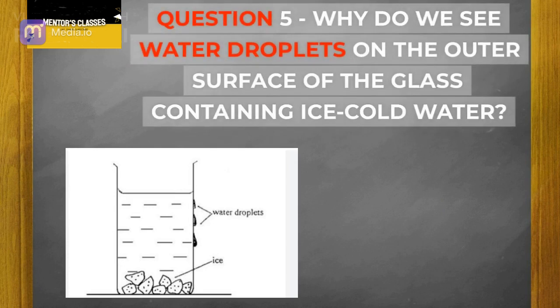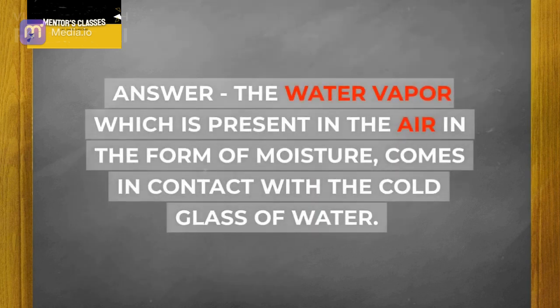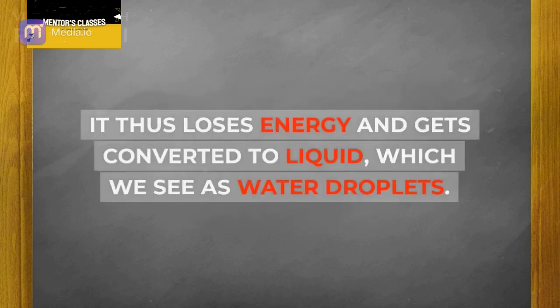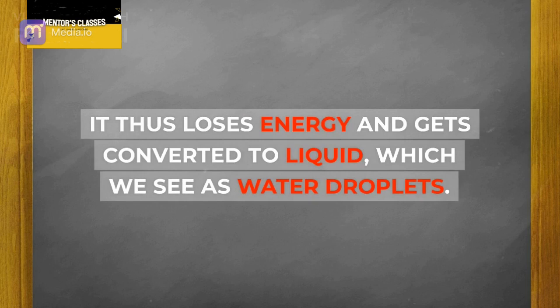Question 5: why do we see water droplets on the outer surface of the glass containing ice-cold water? Answer: the water vapor which is present in the air in the form of moisture comes in contact with the cold glass of water. It thus loses energy and gets converted to liquid, which we see as water droplets.